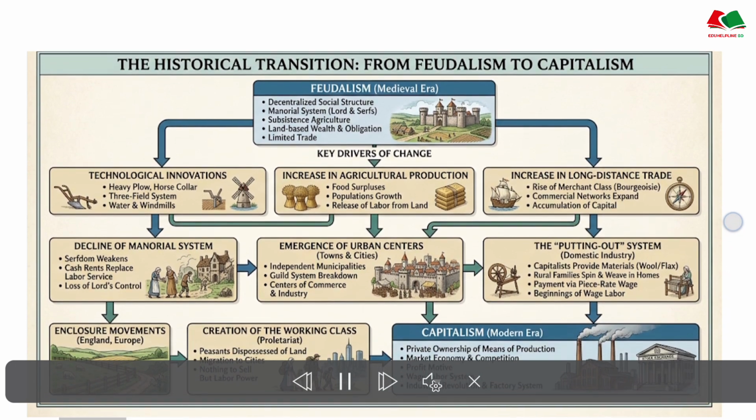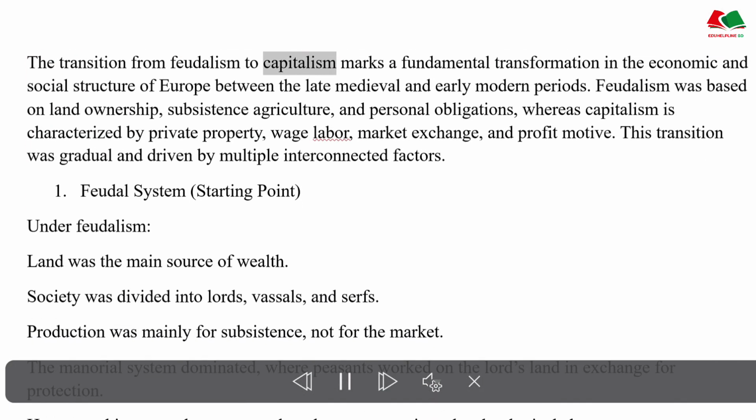Introduction. The transition from feudalism to capitalism marks a fundamental transformation in the economic and social structure of Europe between the late medieval and early modern periods. Feudalism was based on land ownership, subsistence agriculture, and personal obligations, whereas capitalism is characterized by private property, wage labor, market exchange, and profit motive. This transition was gradual and driven by multiple interconnected factors.